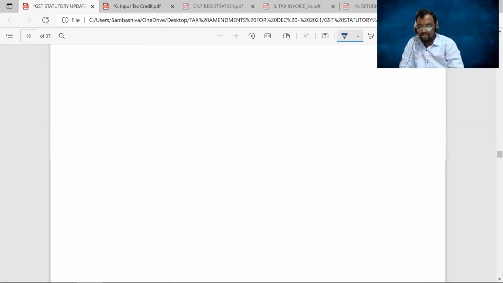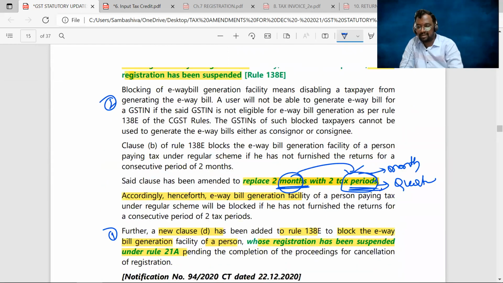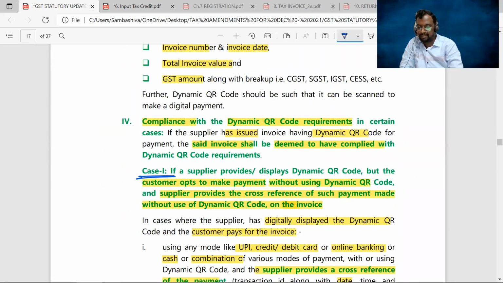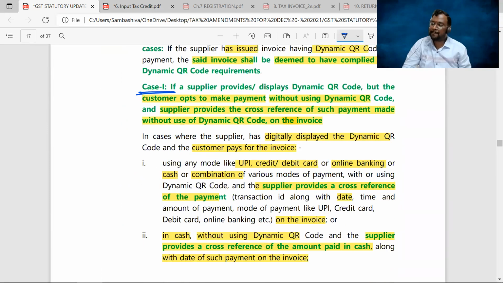So that's it. These are the amendments from the chapter tax invoice, debit notes, credit notes, and e-way bill. Okay, sir, you just go through it and ask the doubts if any.